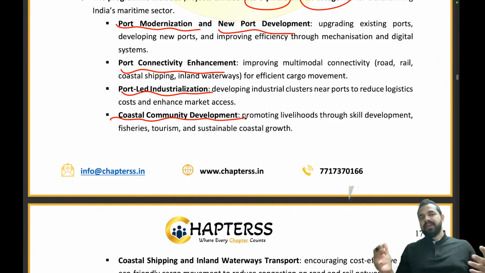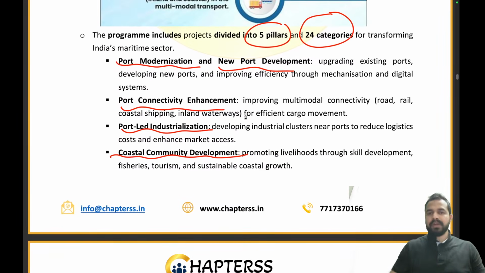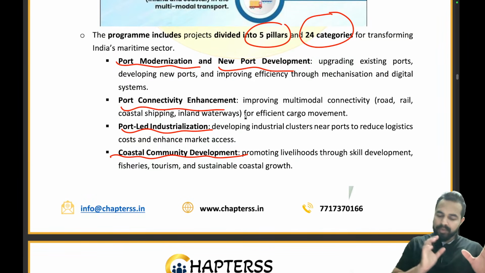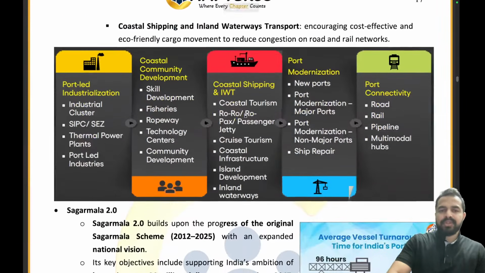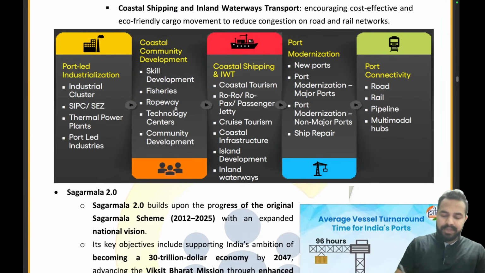So these are the different kinds of 5 pillars which are part of the Sagar Mala program. Port modernization and new port development, port connectivity enhancement we will be working on, port-led industrialization we will be working on, and we will be working on coastal community development. Okay. So here you can see that these are mentioned in a more interactive manner.